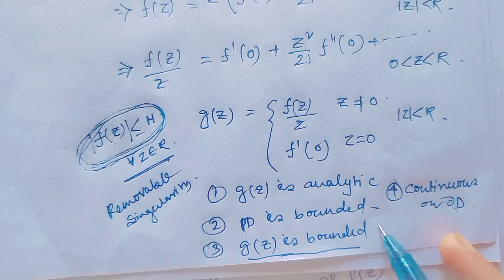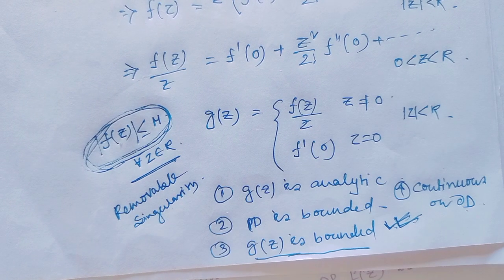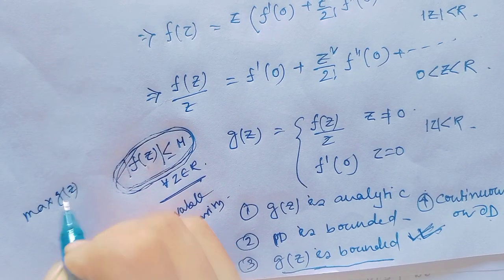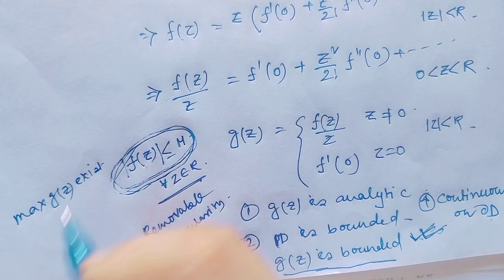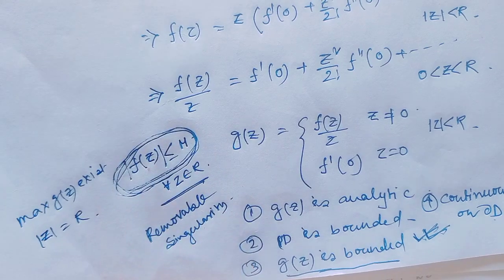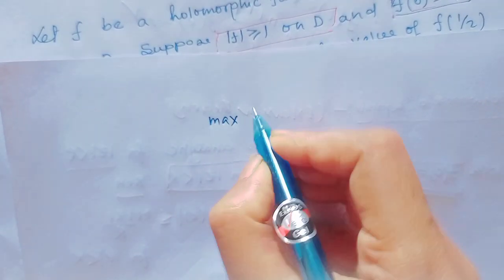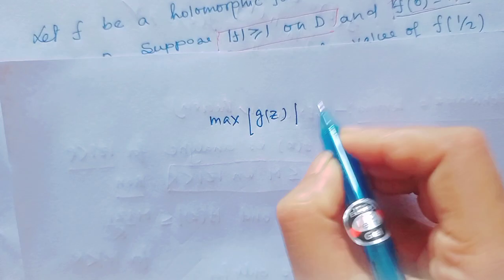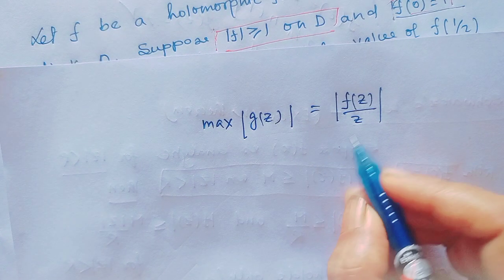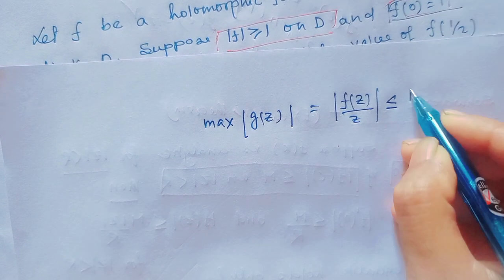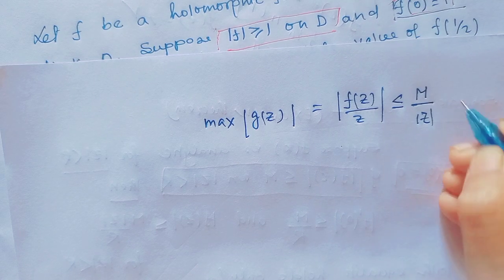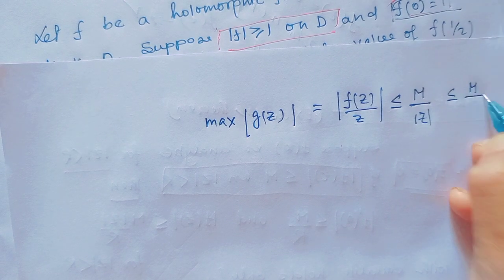That means since g(z) is bounded, the maximum of |g(z)| exists, and this exists on the boundary |z| = r. That means the maximum of |g(z)|, which is |f(z)/z|, since |f(z)| is less than or equal to M, this is less than or equal to M over |z|, and |z| is less than or equal to r, so this is M over r.